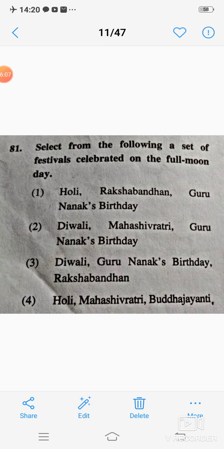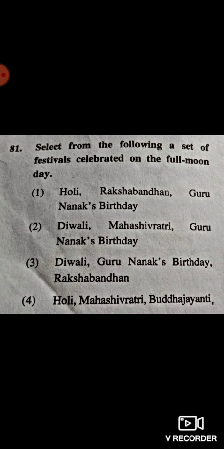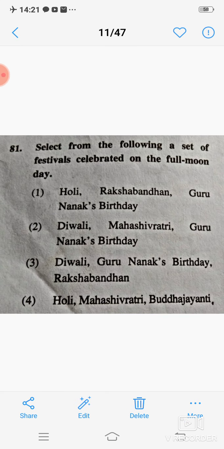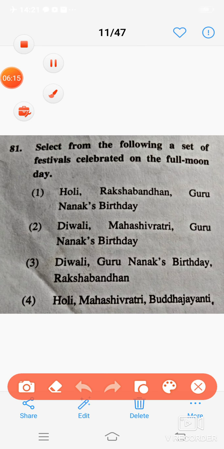Next question: select from the following a set of festivals celebrated on the full moon day. Correct answer is 1, Holi, Raksha Bandhan, Guru Nanak's birthday.